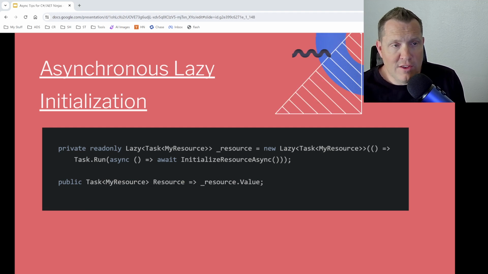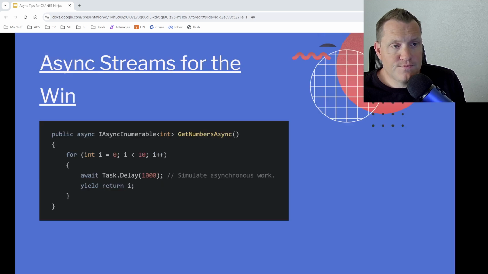Now, are you lazy? Of course, all developers want to be lazy, right? We always want to hire those developers. But you can implement asynchronous lazy initialization by using the AsyncLazy class. This is great for scenarios where you have an expensive resource that you don't want to use at application startup. So you would use a lazy class to load it later.